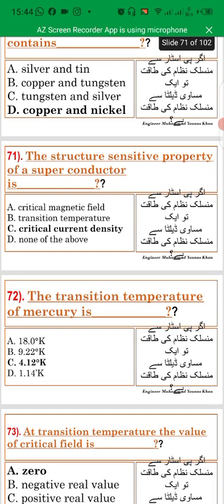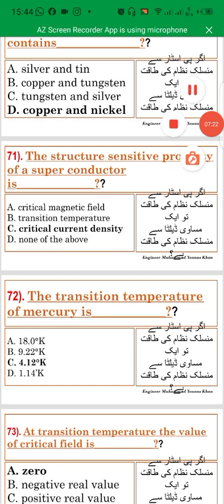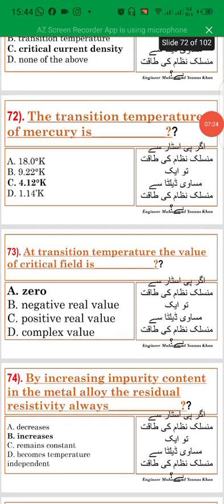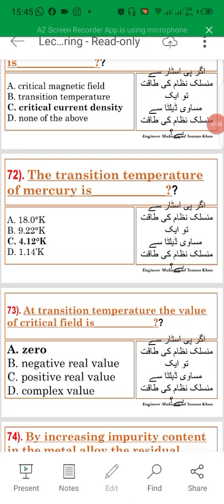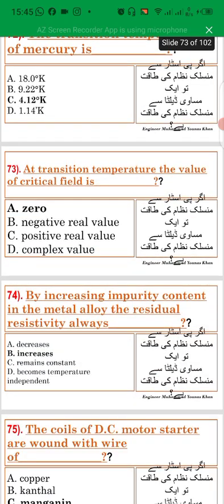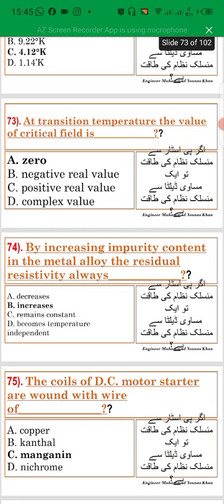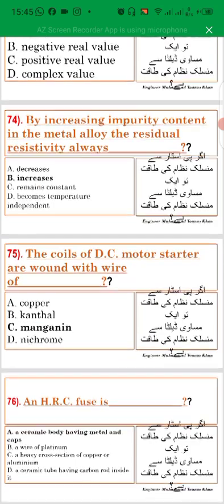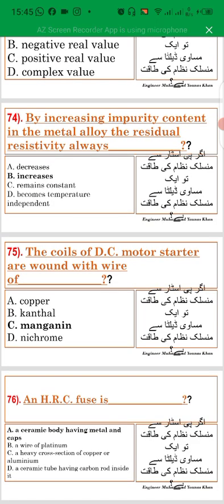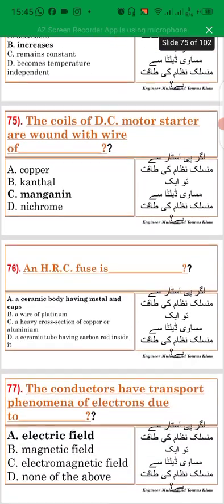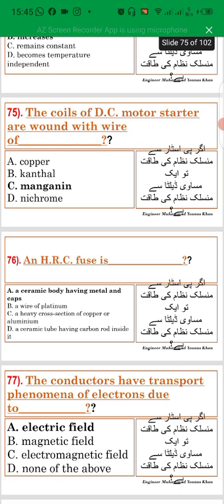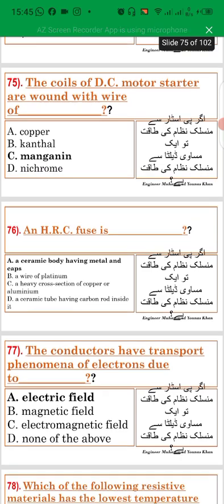The structure-sensitive property of a superconductor is critical current density. The transition temperature of mercury is 4.12 Kelvin. At the transition temperature, the value of the critical field is 0. By increasing the impurity content in the metal alloy, the residual resistivity always increases. The coils of a DC motor starter are wound with wire of manganese.